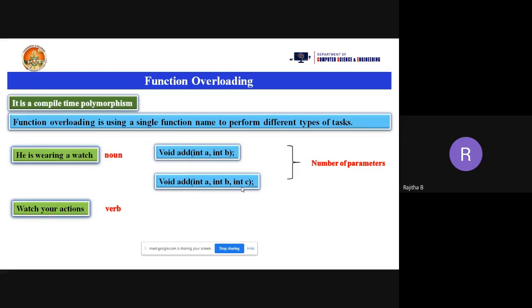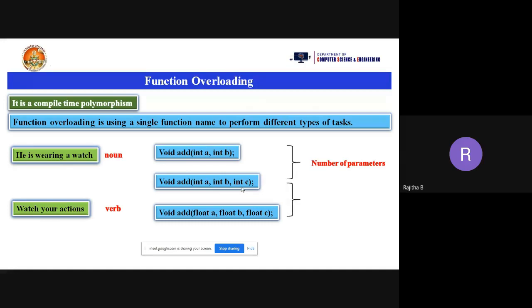In second function, we are using the three parameters. Now, suppose we can see one more example here. Void add of float a comma float b comma float c. Now I want to perform the addition of three float numbers. Okay, three float variables. Now I want to take one more function.